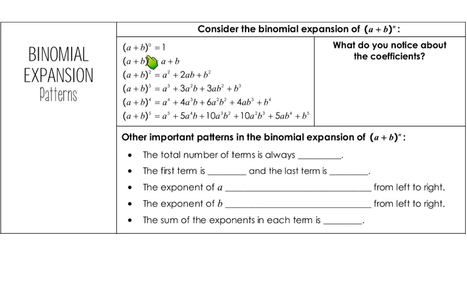And if we were to expand them out, multiply them out, and see what we get, well, anything to the 0 power is just 1. Anything to the first power is just whatever it was. So a plus b to the first is just a plus b. But a plus b to the second, we get the first one squared and the last one squared and twice their product. If we go a plus b to the third, we would multiply by another a plus b, and here we get that, and we have all of these.